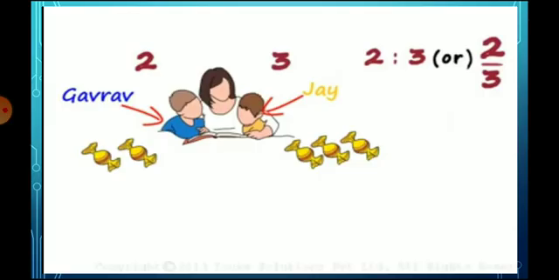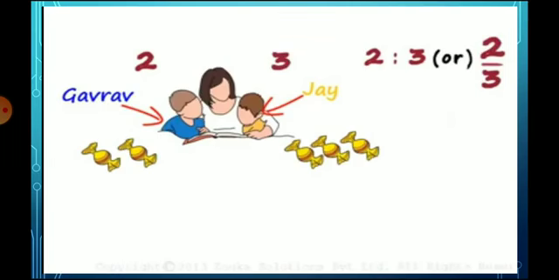A mother gives chocolates to her children. The first is Gaurav, the second is Jay. Gaurav gets two chocolates and Jay gets three chocolates. How can we write the ratio?